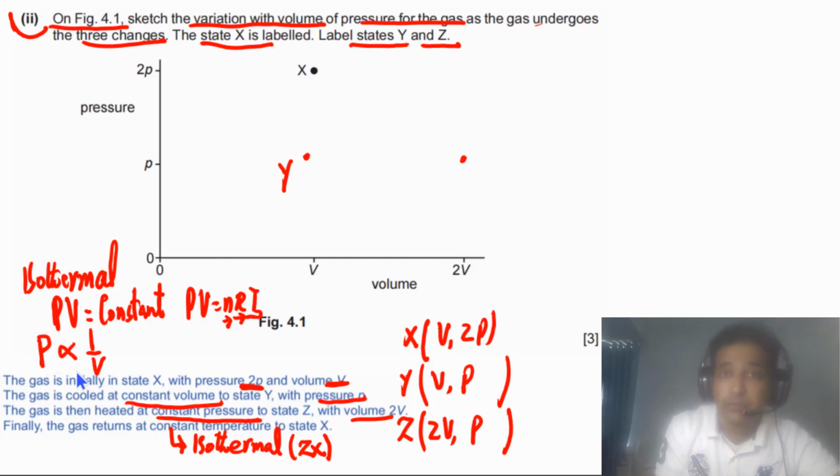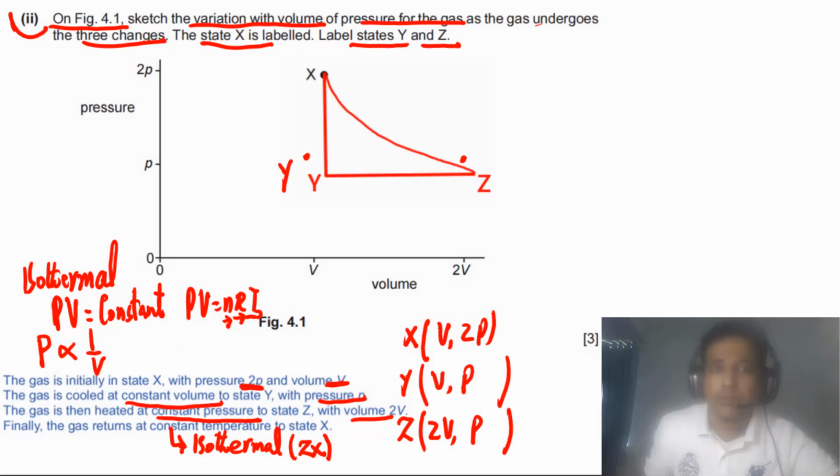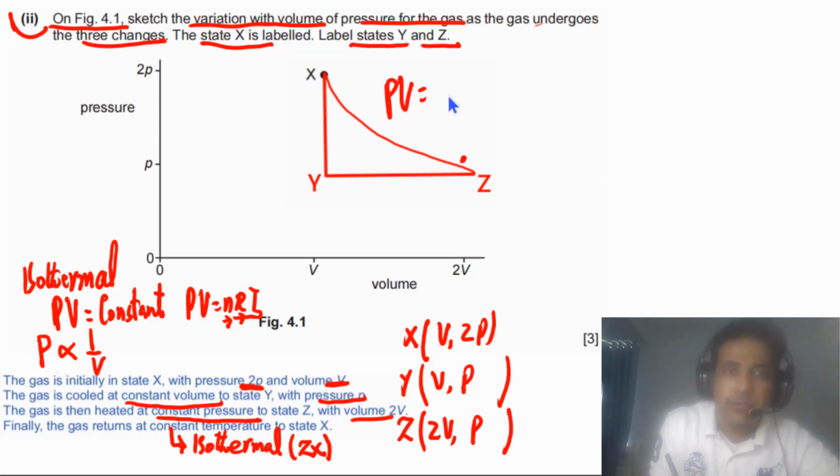P and V are inversely proportional to each other, so this will be a hyperbola, a kind of rectangular hyperbola. This is how you need to sketch the final curve. Let me clean this one, and this is our final answer. I hope this is clear to you. This has to obey PV equal to constant because this is an isothermal process.